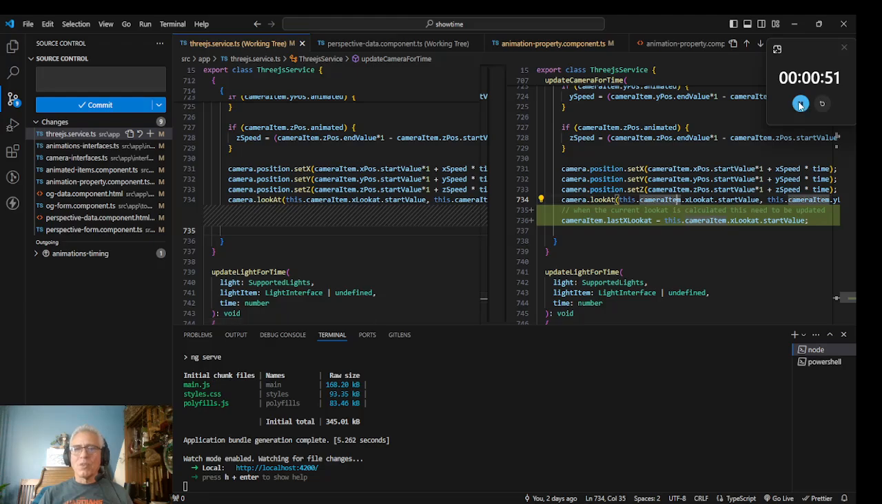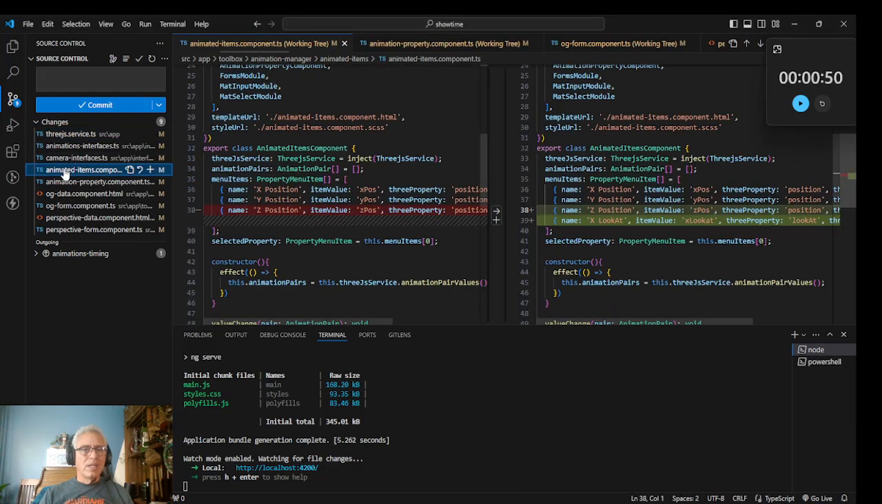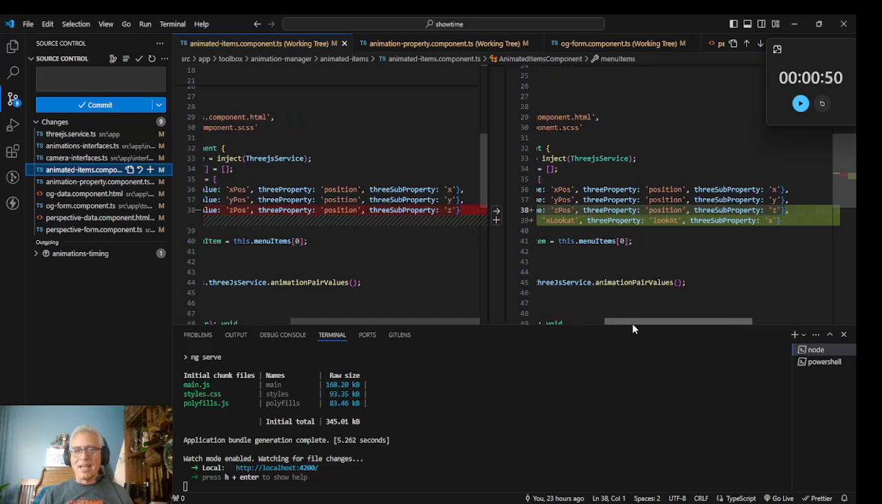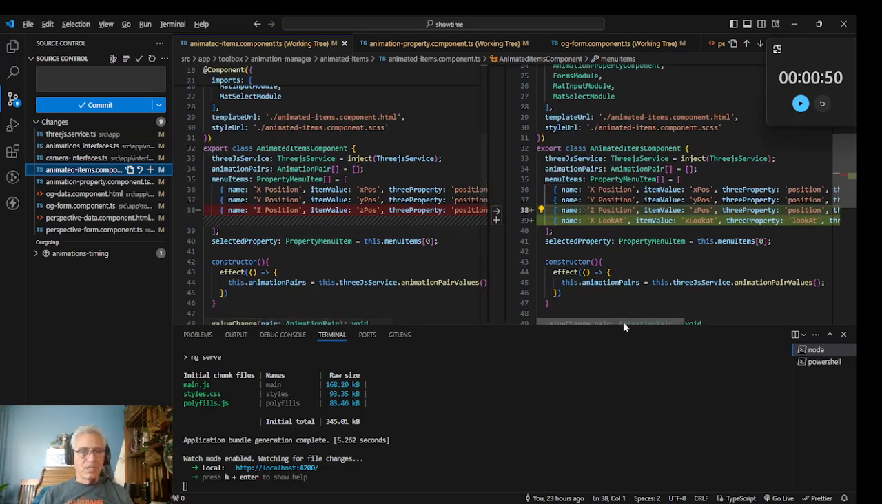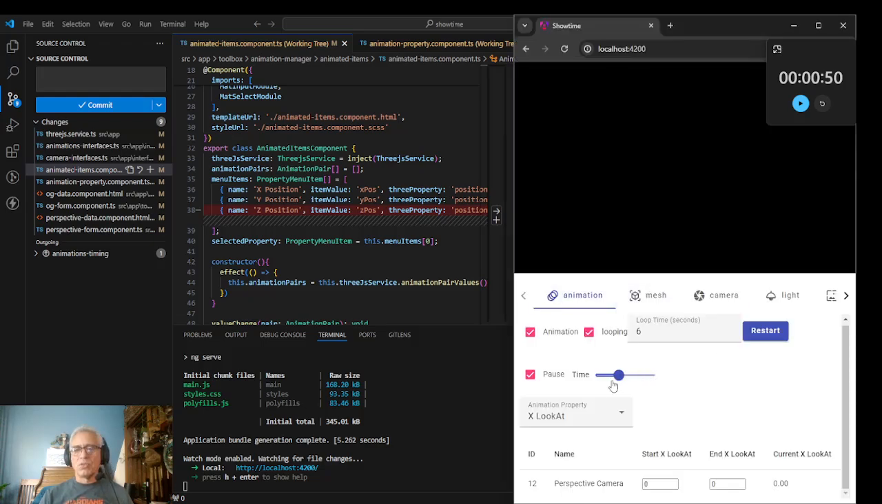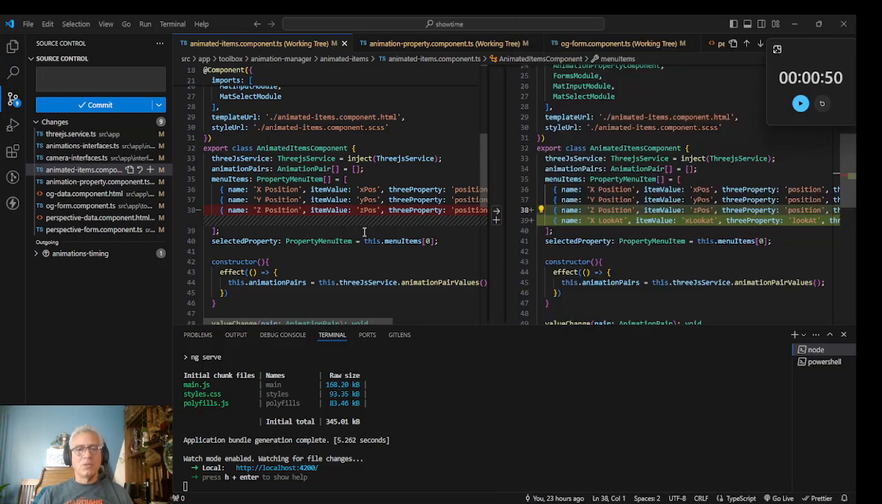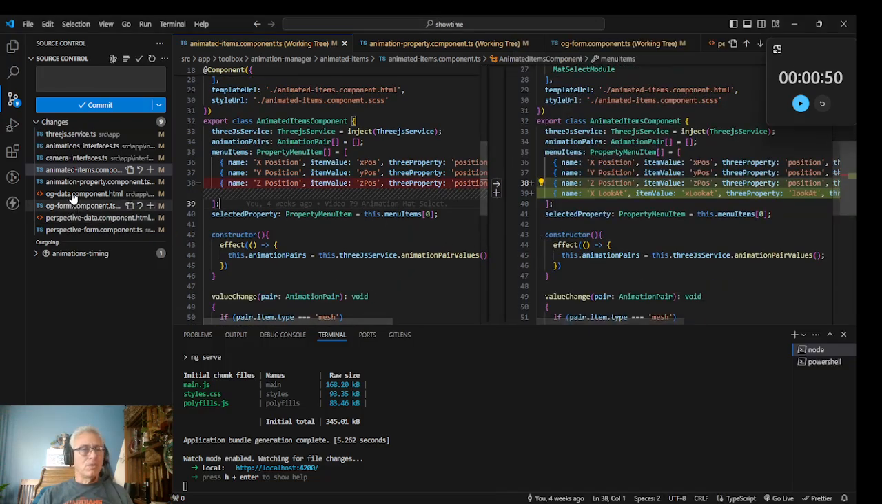Now I have a few more things to go over, so I'm gonna hit pause on that. So there, all right. So in the animation items component, this was fully expected. I just needed to add the new property, and that's what drives this dropdown. So that was the main goal, to get that dropdown to get the new xlookAt, but apparently there were a lot of other goals. All right, so that's nice and smooth the way I did that.